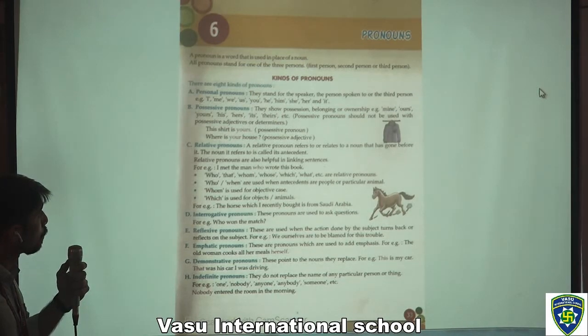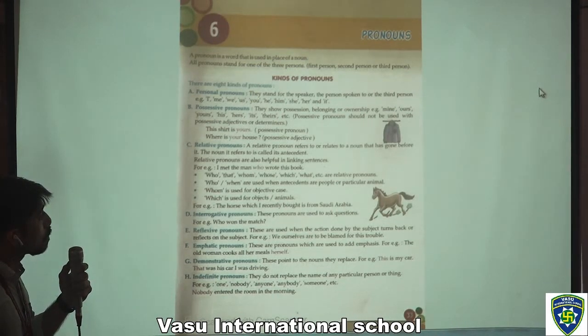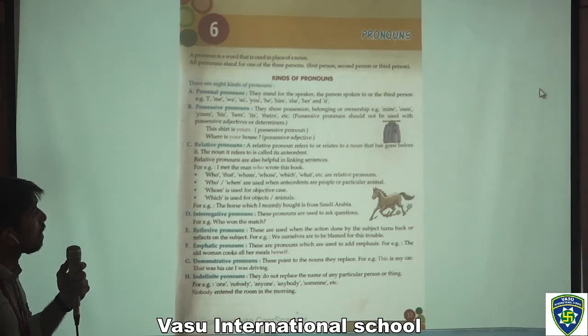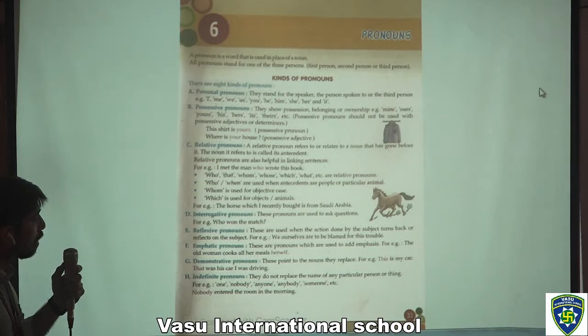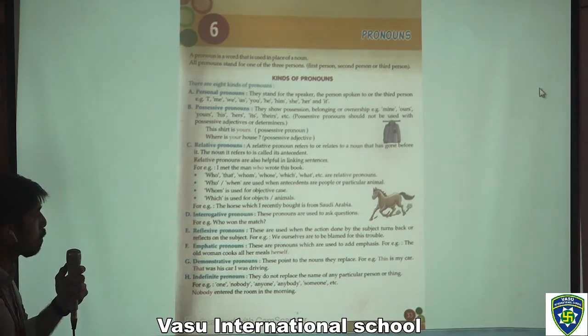After that, we have relative pronouns. A relative pronoun refers to or relates to a noun that has gone before it. The noun it refers to is called an antecedent. Relative pronouns are also helpful in linking sentences. For example, I met the man who wrote this book. After that, we have interrogative pronouns. These pronouns are used to ask questions.